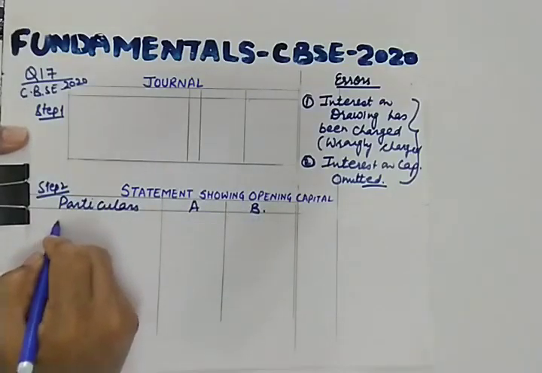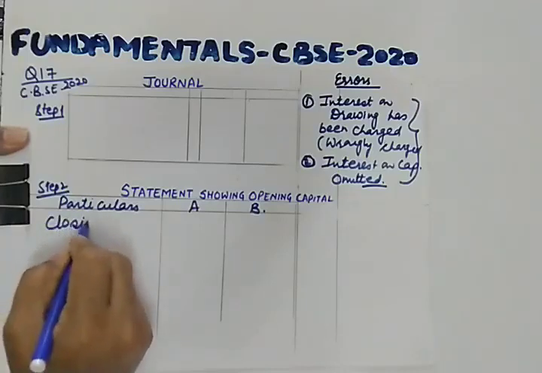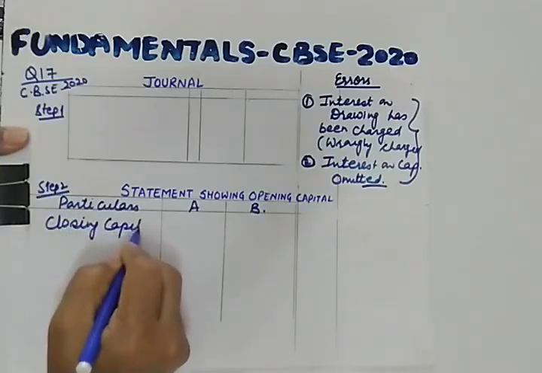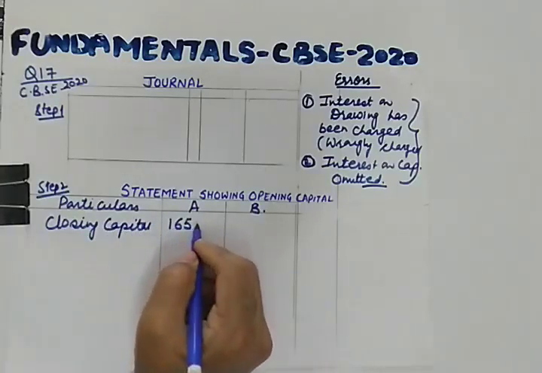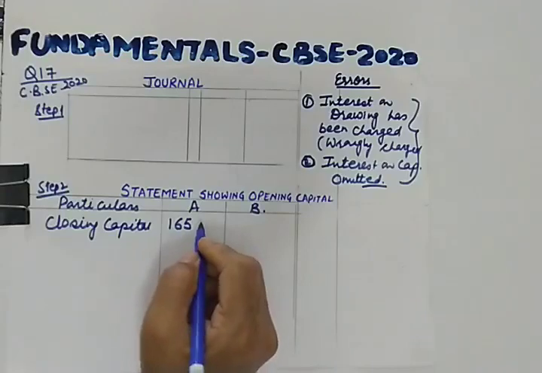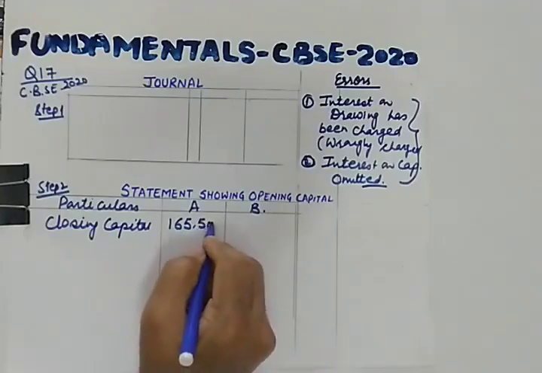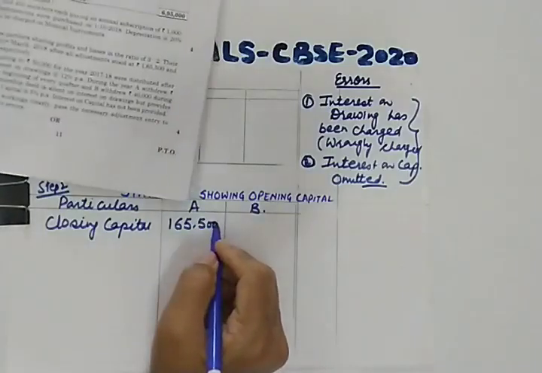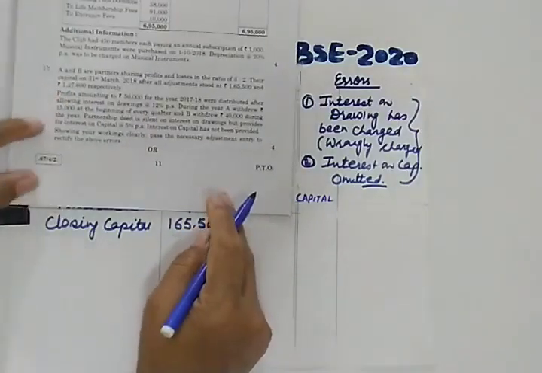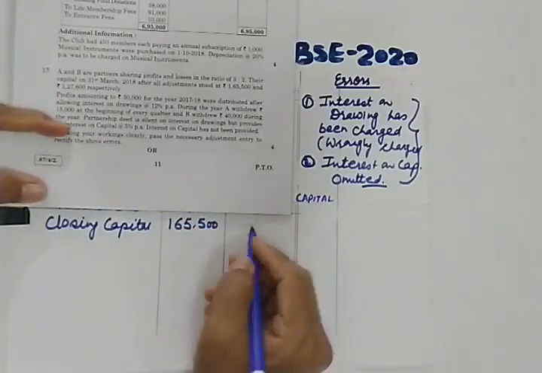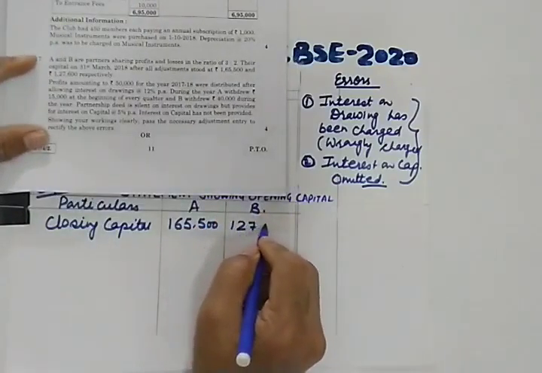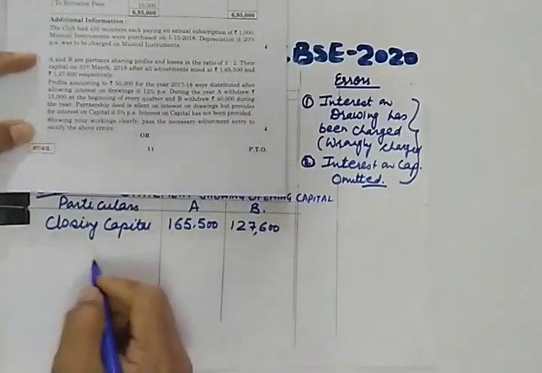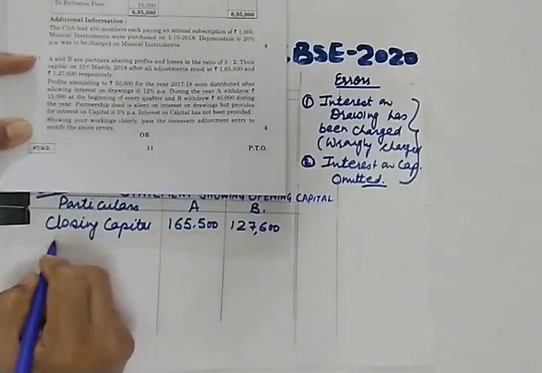Closing capital is given to you as 1,65,500, and in case of B it is 1,27,600. So what else is to be done?